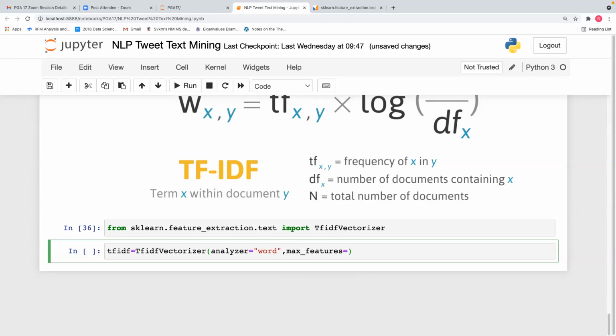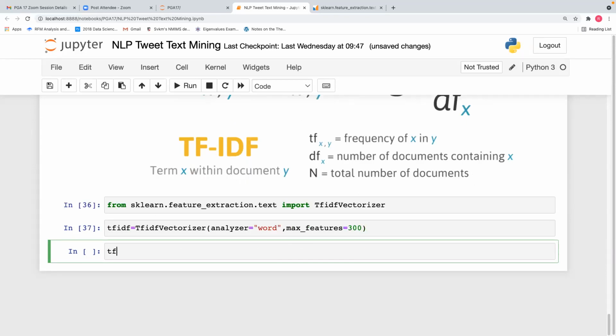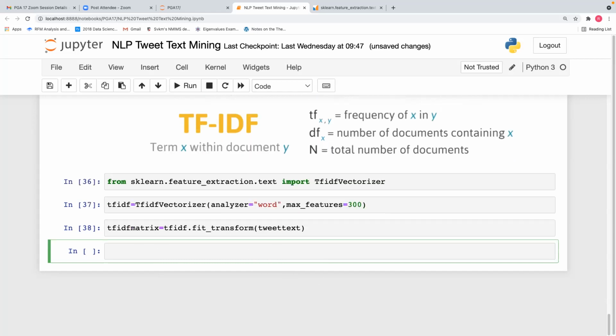Max features is 300. TF IDF matrix is equal to TF IDF dot fit underscore transform tweet text. So I have restricted to 300 words, 300 features.